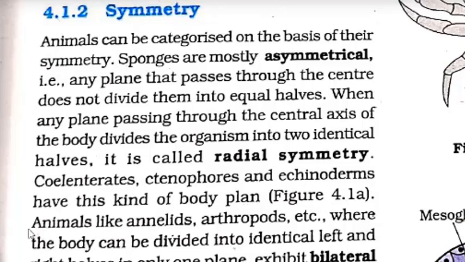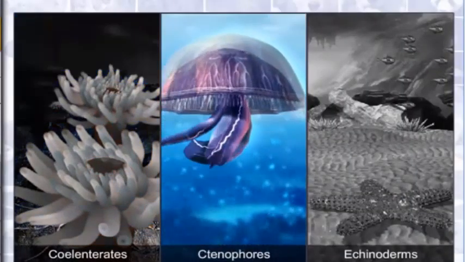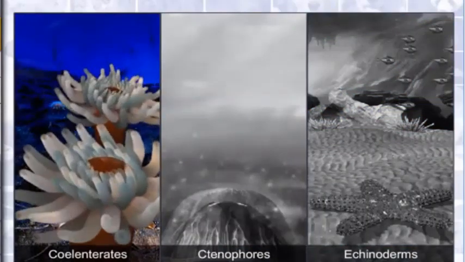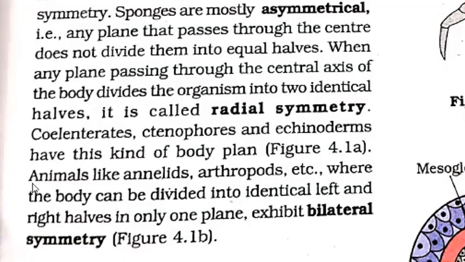So once again you have to remember the examples in the case of radial symmetry: coelenterates, ctenophores and echinoderms. Sponges are not having any symmetry, so they are known as asymmetrical. And the second is radial symmetry. Now one more is coming, that is bilateral symmetry. Animals like annelids, arthropods, etc., where the body can be divided into identical left and right halves in only one plane, exhibit bilateral symmetry.